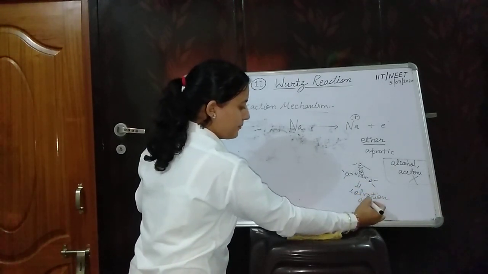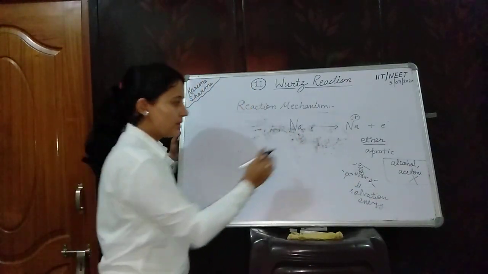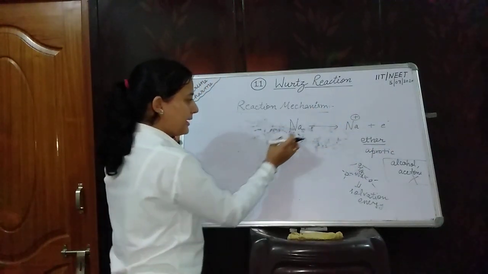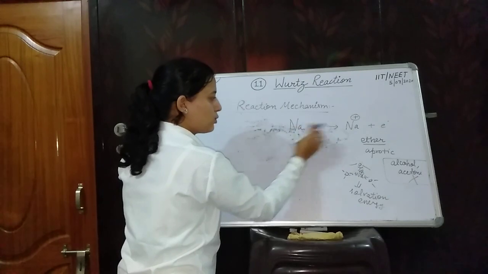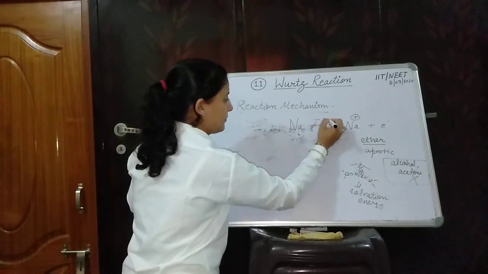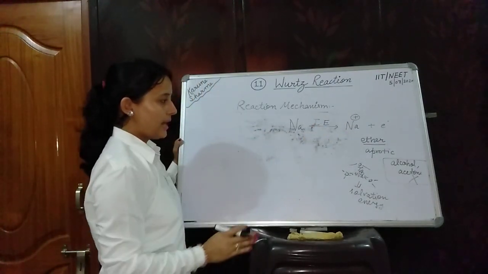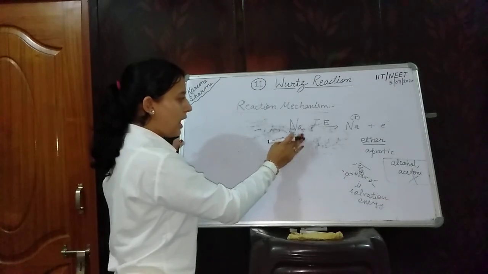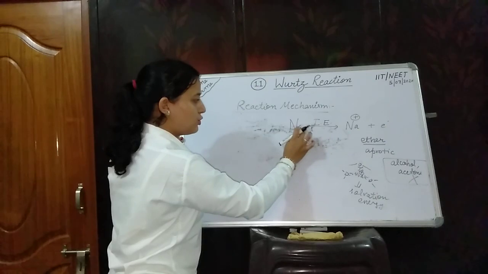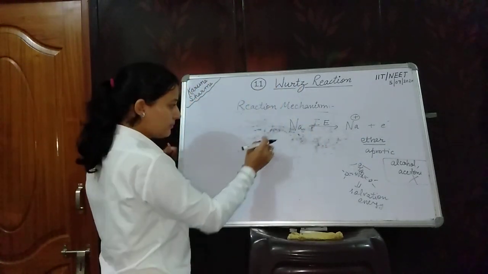This energy is consumed by the sodium atom and it will ionize into the sodium cation. That means to convert sodium into sodium cation, we need ionization energy. Clear to all? This is our very first step, and I have discussed how sodium is converted into Na positive.